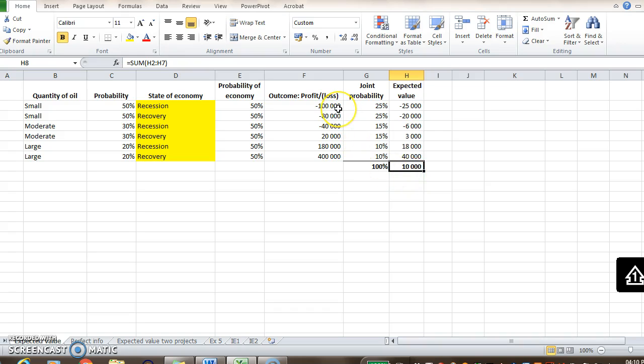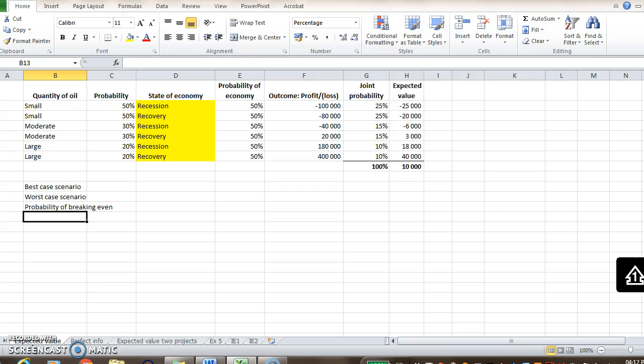The actual outcome will either be a loss of 100,000, a loss of 80,000, a loss of 40,000, or a profit of 20, 180, or 40,000 Rand respectively. The 10,000 Rand is just the expected value, which is the average value over multiple repeats of the same type of investment. Now remember from the introduction, the expected value is just one tool we can use to make better decisions. It's not the tool to make the best decision. So it's just a more informed decision.